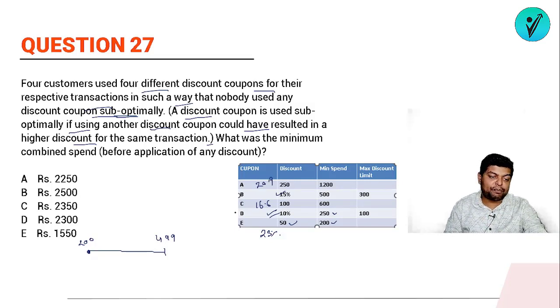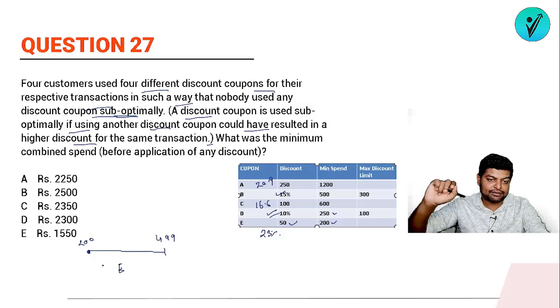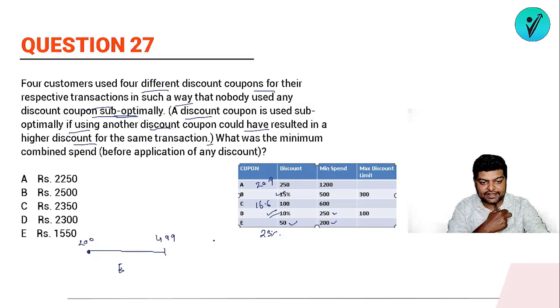तो अगर मेरी शॉपिंग 200 से 499 के रेंज में है, so which coupon will be the best? ठीक है, कूपन E will be the best. इस रेंज में कूपन E will be the best. कूपन D यूज करके कोई फायदा हो गया क्या? नहीं. Even if suppose you have done a shopping of 499, so the maximum discount you'll be getting is 49.9 पैसे. लेकिन अगर मैंने ये कूपन E यूज किया, I'll be getting a discount of 50 पैसे.